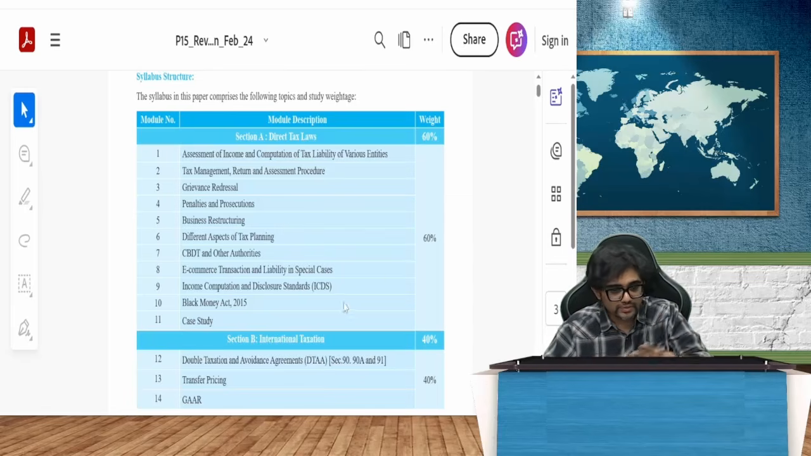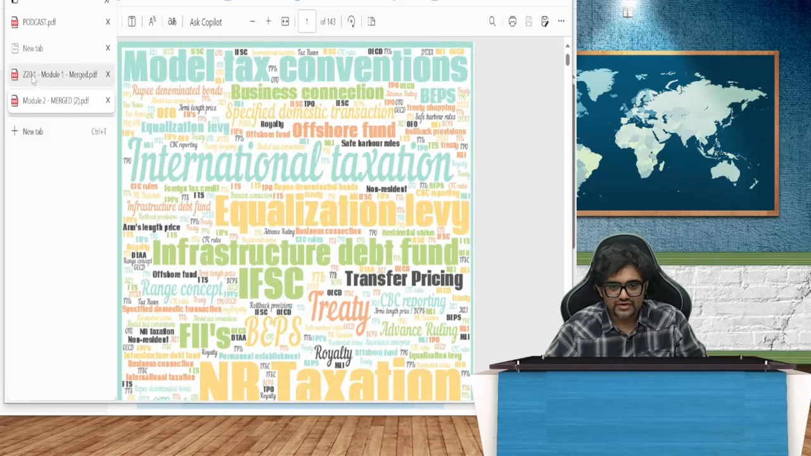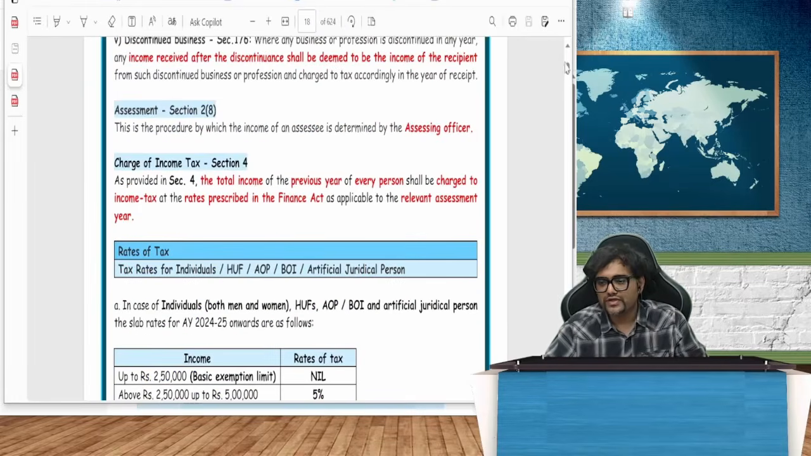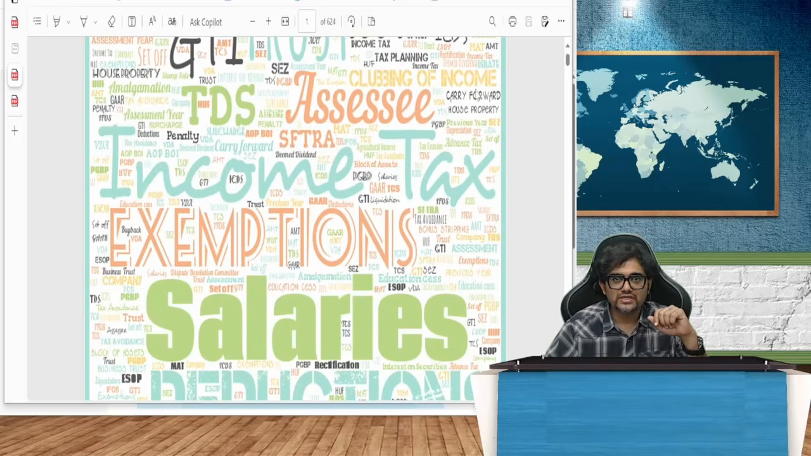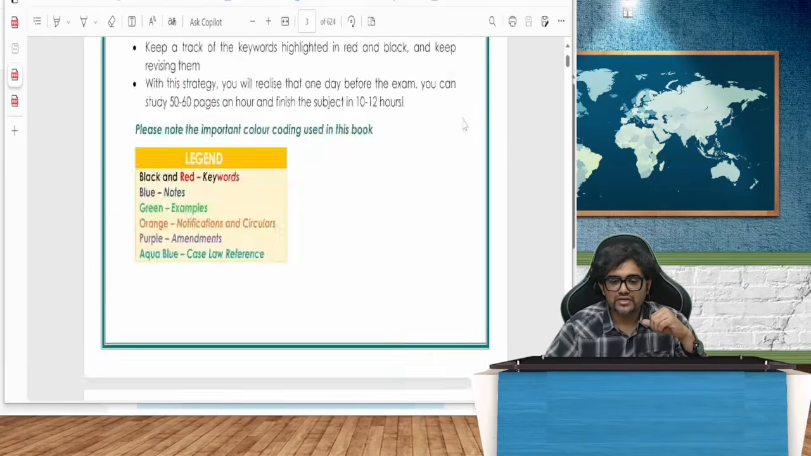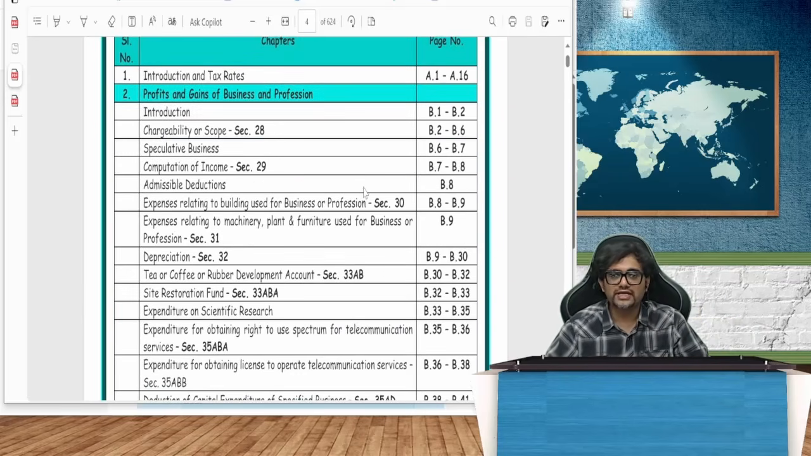I have taken the entire topic and devised two materials, my dear friends. This is relevant for both CA and CMA, but we're exclusively doing it for CMA now. I've divided it into basics: first, your introduction and tax rates in the first chapter. Then assessment of company. A company will get profits and gains of business and profession, so that is the next chapter.